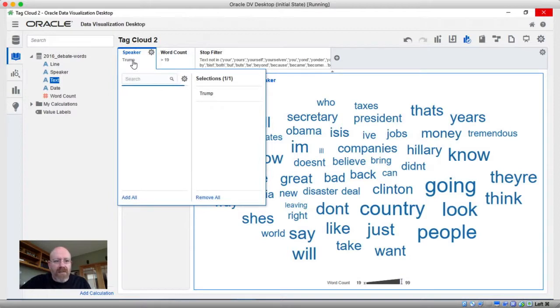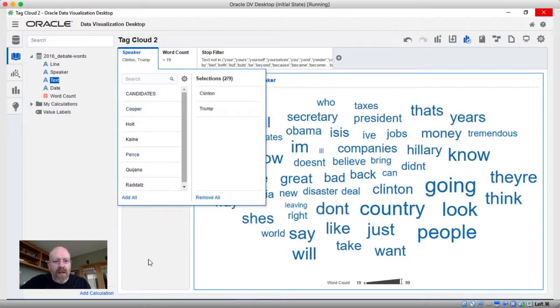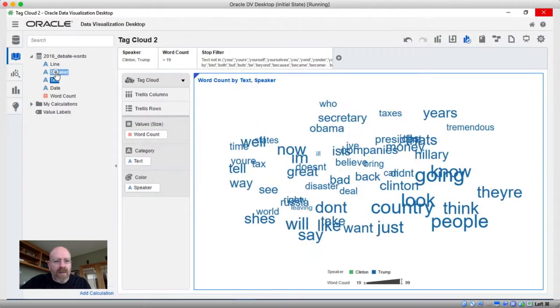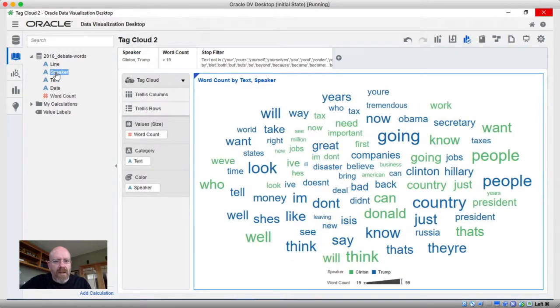What becomes very interesting from an analysis perspective is if we come in here and we add Clinton to the mix and then take our speakers and separate them by color, which I had actually already had in there conveniently, we can now see some of the words that Clinton focuses on versus Trump. And so this becomes a very interesting way to compare and contrast what are the most common words that each candidate is talking about.